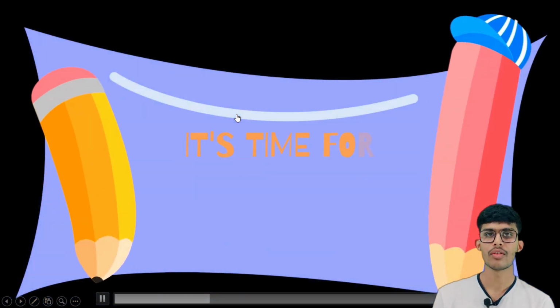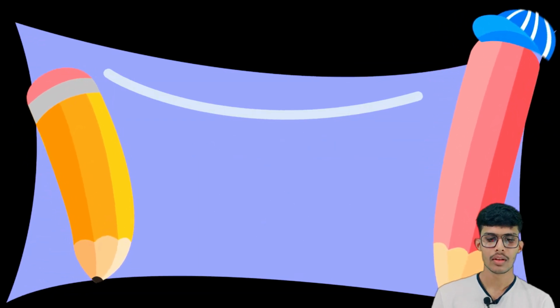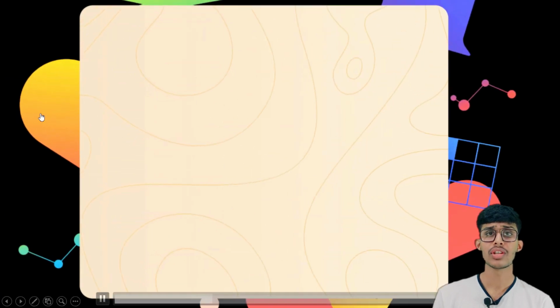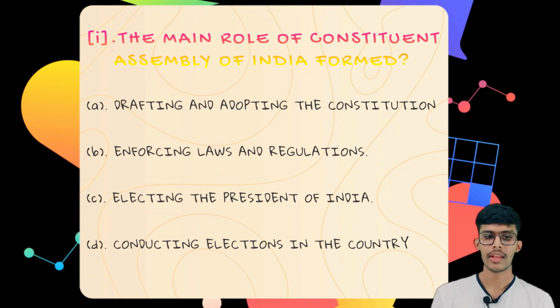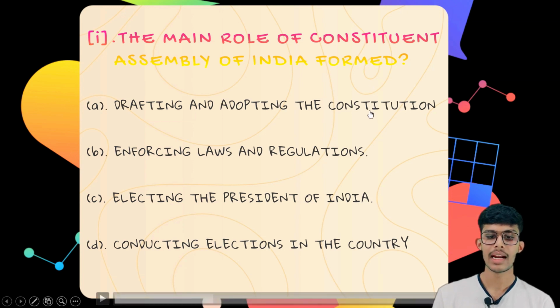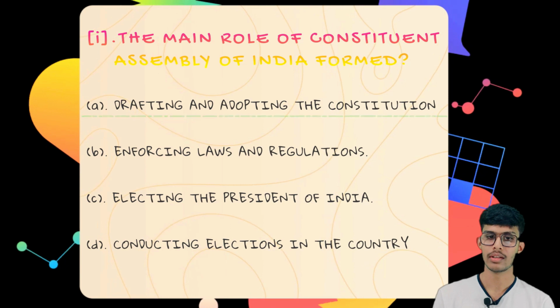Now it's time for questions and answers. The first question is: what was the main role of the Constituent Assembly of India? The options are drafting and adopting the constitution, enforcing laws and regulations, electing the President of India, and conducting elections in the country. So the correct answer is drafting and adopting the constitution.